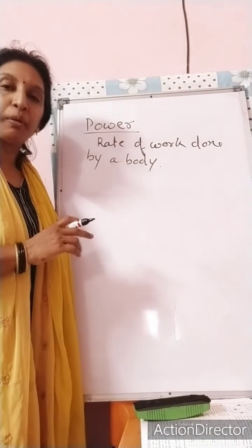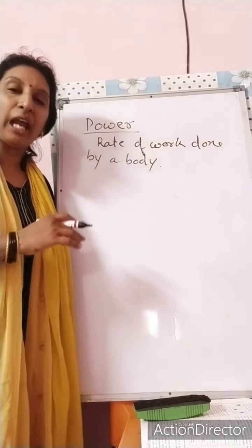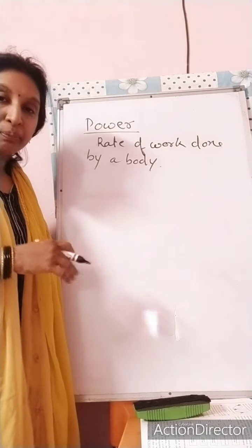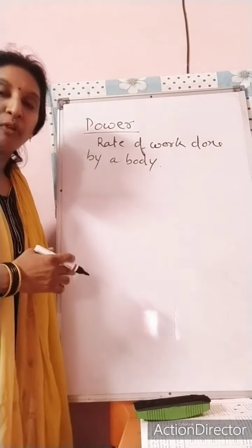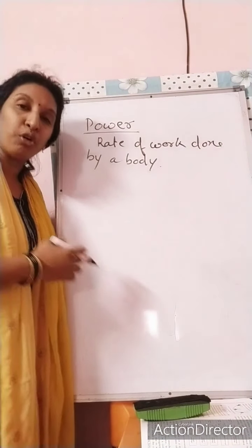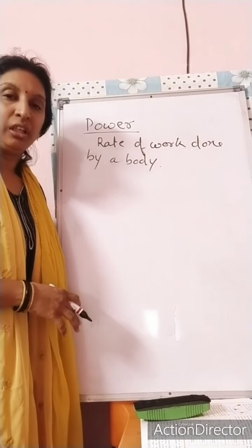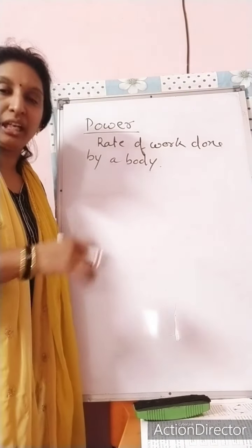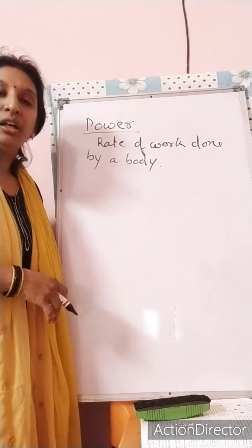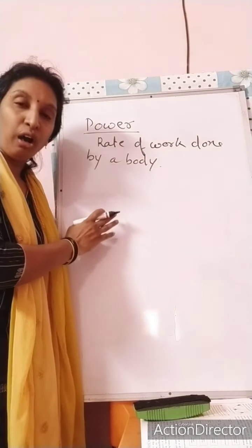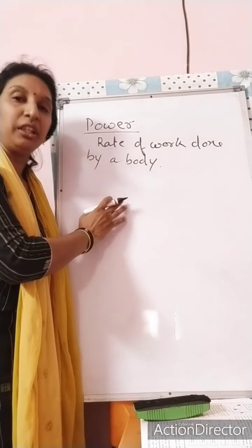But the weaker person will take a lot more time than the stronger person. That means the speed of working of a strong person is more than that of a weaker person. In physical terms, you can say the power of the strong person is more.